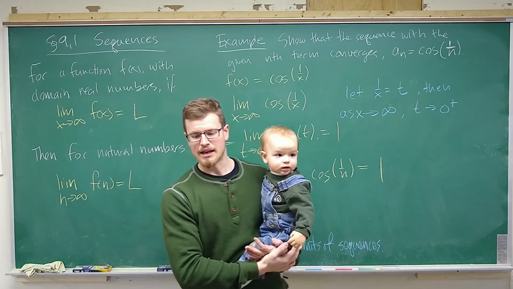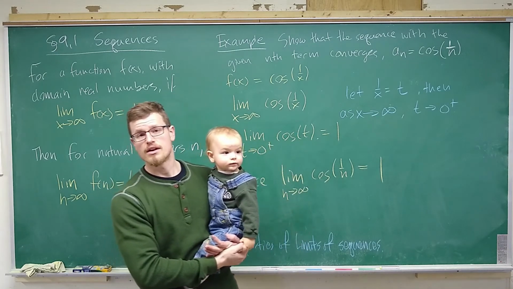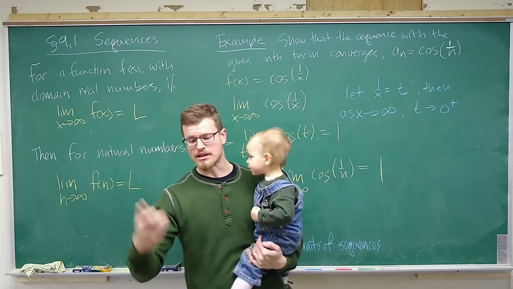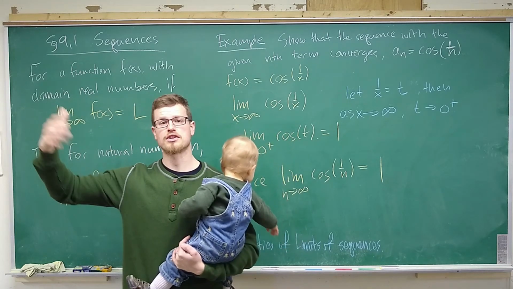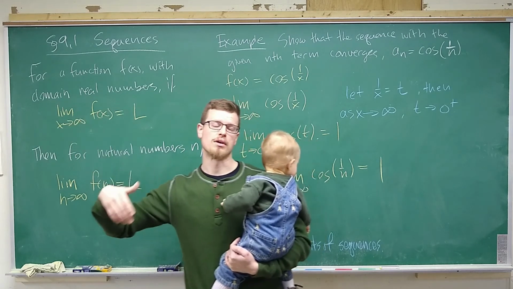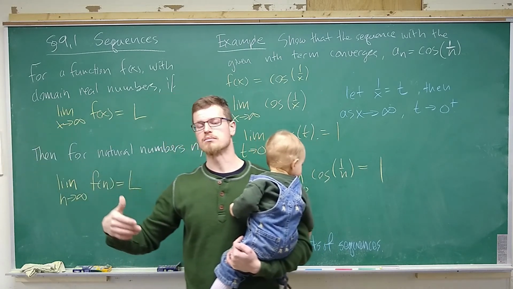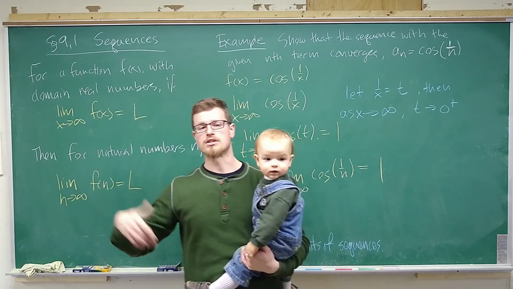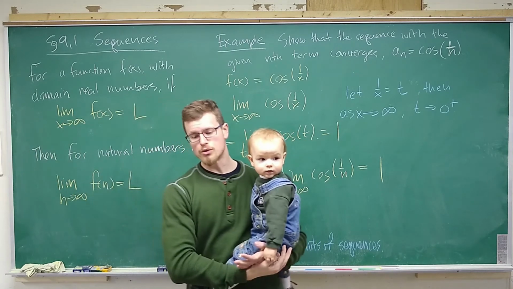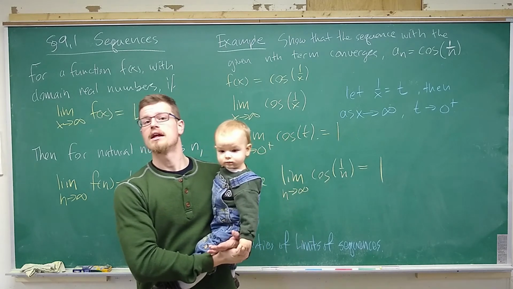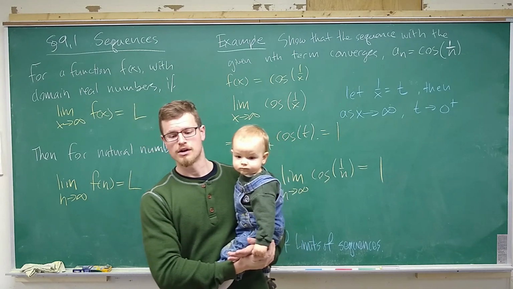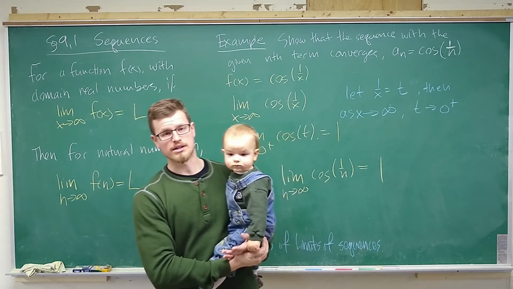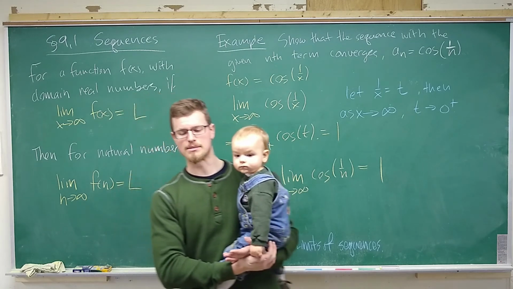Finally, if I wanted to take the limit of the quotient of sequences, when I say I'm combining sequences here, I mean I'm just combining the nth terms: a sub 1 divided by b sub 1, or a sub 1 times b sub 1, a sub 2 times b sub 2, a sub 3 times b sub 3, and so on. For the limit of a quotient, of course, we want the denominator to never be 0. As long as the denominator is never 0 and both of the limits exist, then the limit of the quotient is the quotient of the limits.